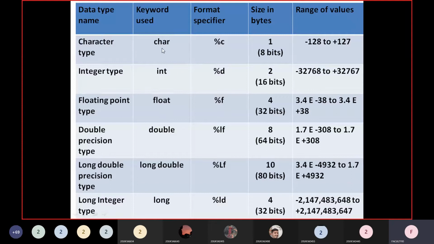So if you declare a variable's data type as char, 1 byte of memory will be allocated for that variable. Okay, so what is the range of values supported? Minus 128 to plus 127. These are the range of values.